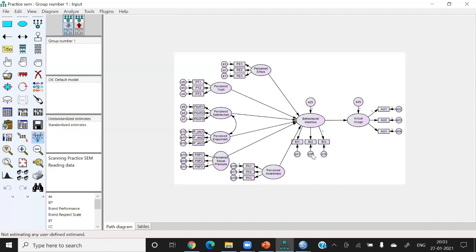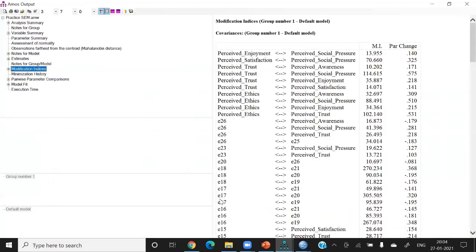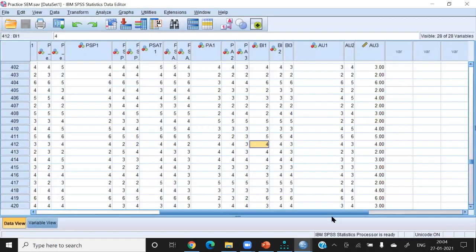Now, how to solve this problem? I'm telling you the way to solve this problem. PA2, BI2. Let me check it once again. Am I examining the same error term? 17 and 20. So BI2 and PA2. Now, what is the problem here? Where is BI2? This is BI2 and PA2.